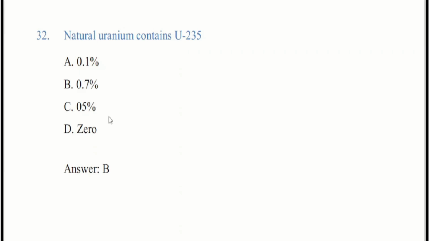The remaining 99.3% is mostly the uranium-238 isotope, which does not contribute directly to the fission process, though it does so indirectly by the formation of fissile isotopes of plutonium.